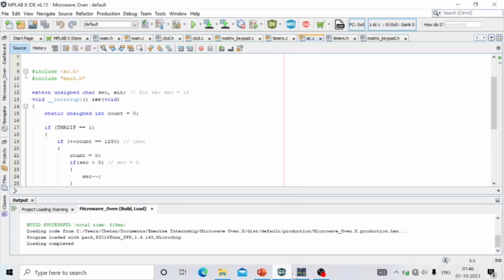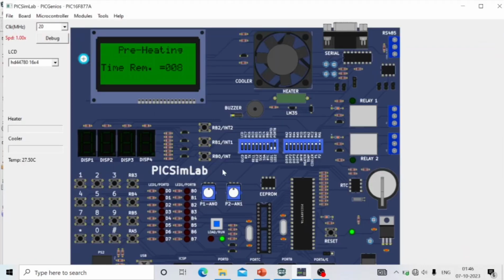Okay, next go back to the simulation. The remaining time is 6 seconds. Okay, it has come back. Now let me enter 5 seconds and press hash. Now I can stop it or I can pause it by pressing 5. So the timer has been paused at time 3 seconds. When I press 4, it will start or resume. Okay, it has been resumed.